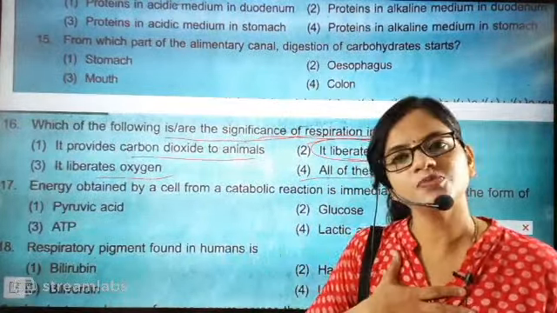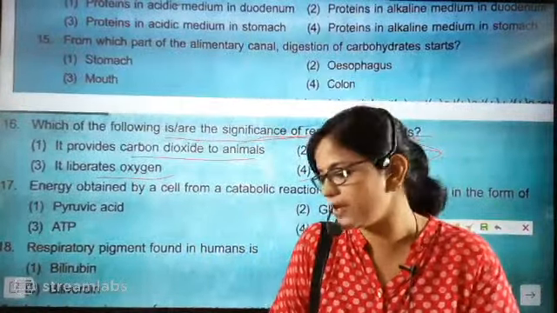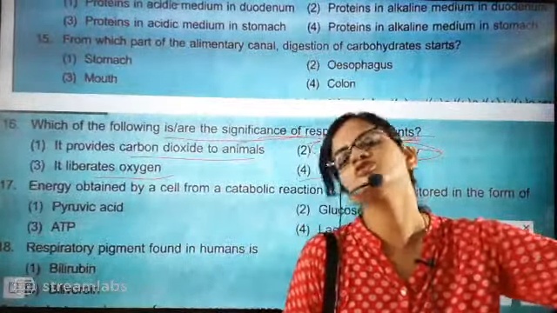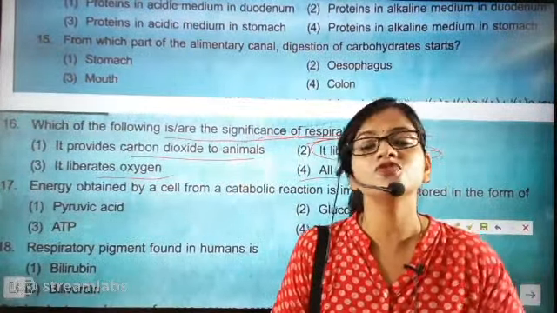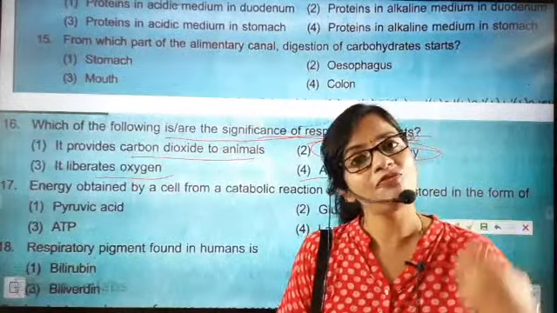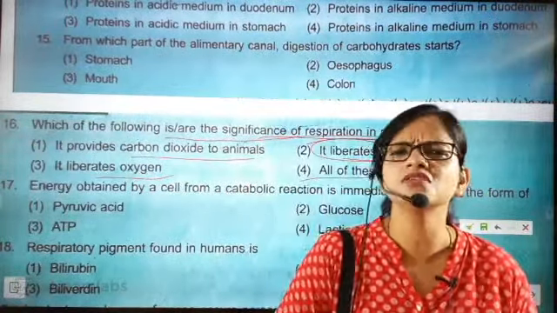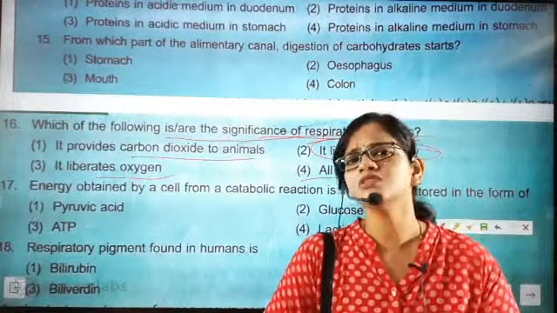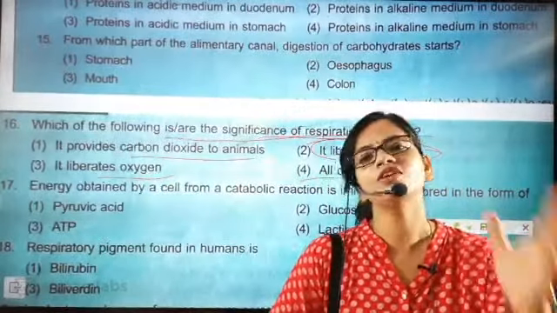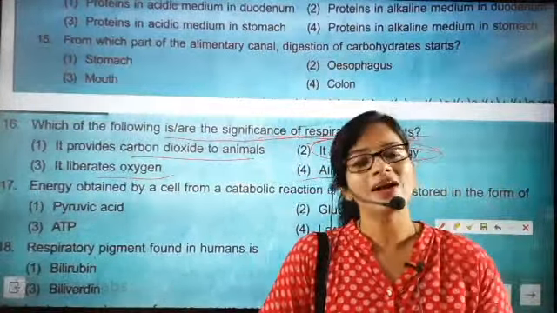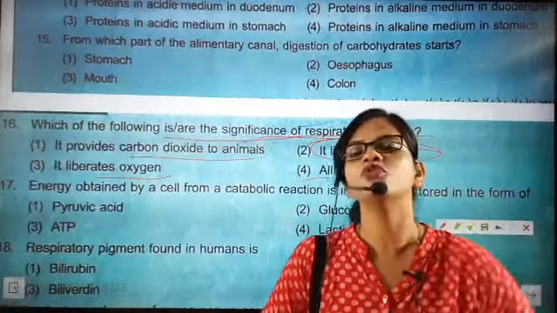So the plant also respires. Plants always do two different functions, and again I am telling, photosynthesis is the process of cooking food. Respiration is the process of generation of energy which every living organism must do. Photosynthesis cannot be done throughout the day and night. Only when sunlight is available, stomatal pores are open and water is available can the plant do photosynthesis.